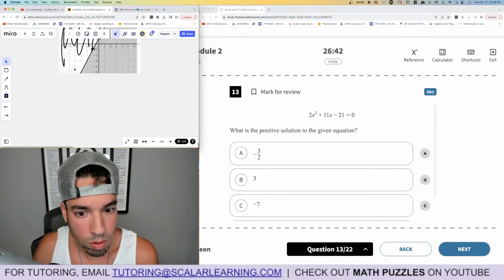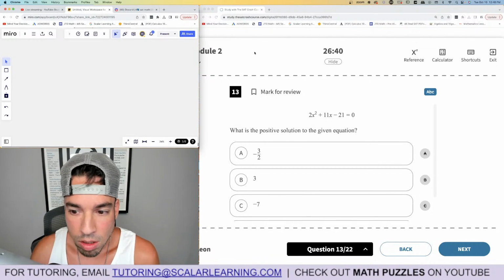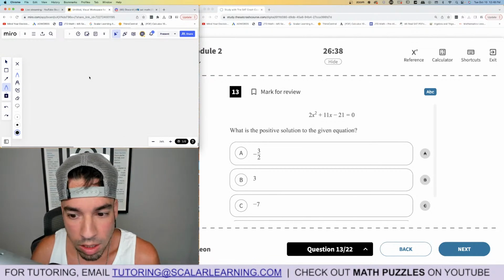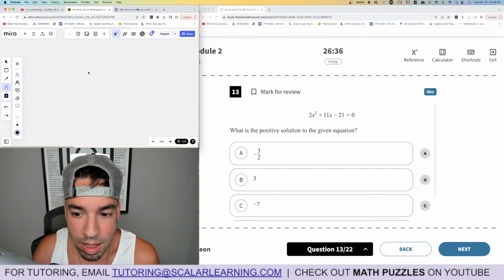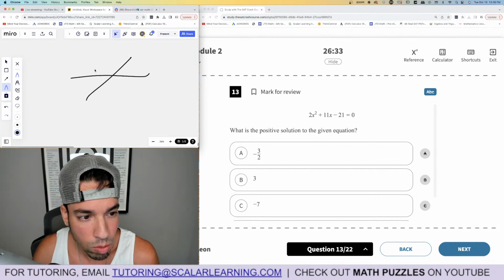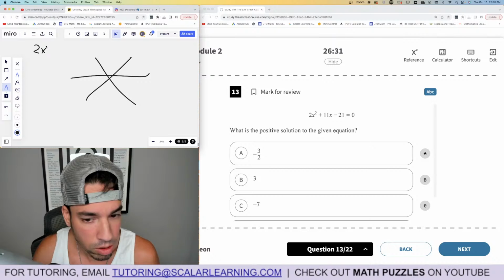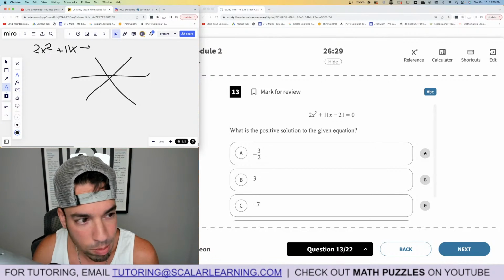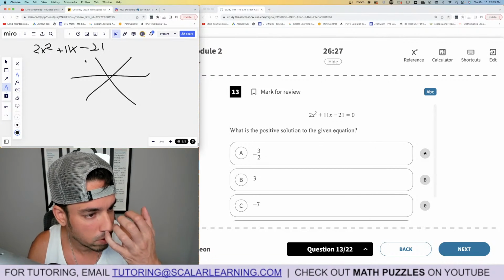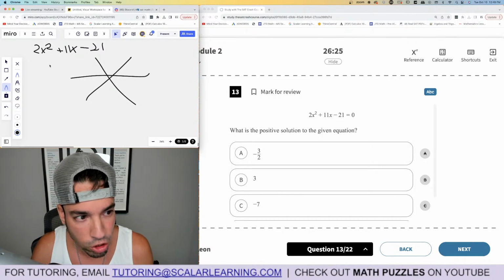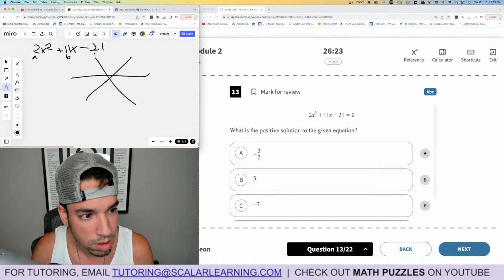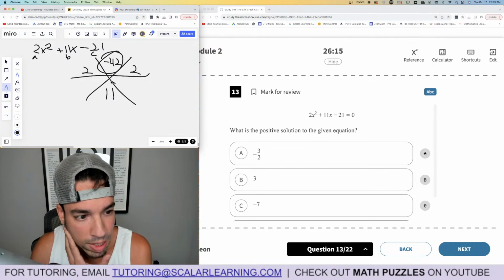13. Here we go. Positive solutions. This is a nice factoring with a leading coefficient that is not 1. I like to use the star method, and I'm going to show you how it works. If we got 2x squared plus 11x minus 21. Search Scalar Learning Star Method if you want a video on how to refresh for this, but I'm going to show you. A, B, C. We got A here, 2. We got B down here, 11. And we got A times C, negative 42 up top. What two numbers multiply to this and add to this?